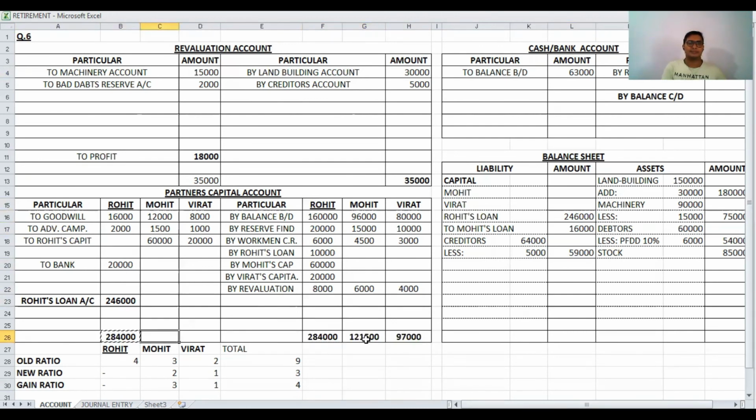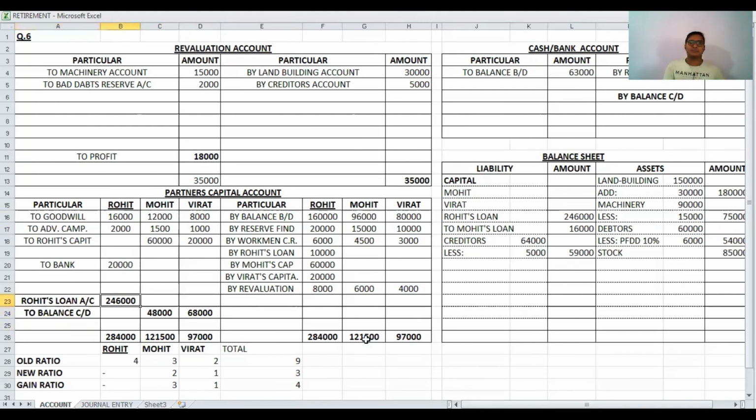Then after, we have to close Mohit's capital account and Virat's capital account. This balance we again copy from the credit side, and the difference is 1,21,500 minus 12,000 minus 15,000 minus 60,000. The difference is 48,000. This difference is for Mohit and this difference is for Virat. We write them to balance carried down.